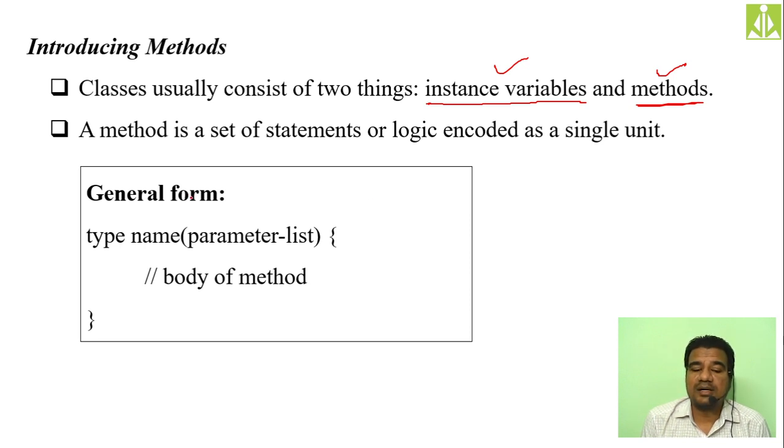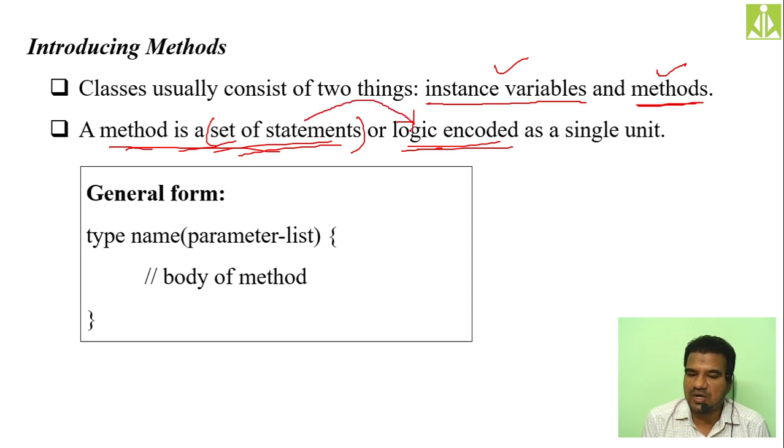So a method is a set of statements. Basically, what is a method? A function, it is a set of statements, or logic encoded as a single unit. Why are we making these set of statements? To solve some particular logic only, isn't it? So a method is a set of statements or logic encoded as a single unit.